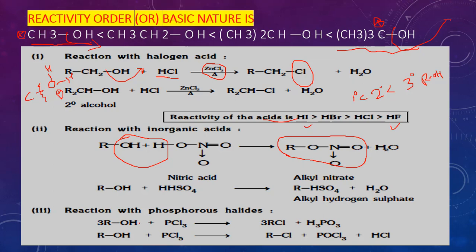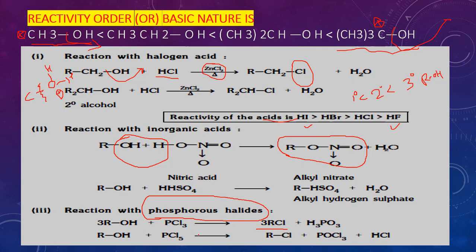Then reaction with phosphorus halides. This topic we already discussed in the last chapter, the alkyl halide chapter. We prepared alkyl halides, haloalkanes, from alcohols. The reagents were PCl3, PCl5, SOCl2.